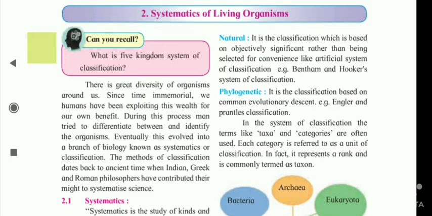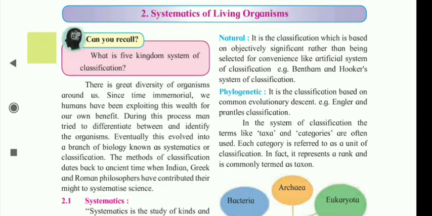Systematics of Living Organisms. Can you recall what is five kingdom system of classification? There is great diversity of organisms around us. Since time immemorial, we humans have been exploiting this wealth for our own benefit. During this process, man tried to differentiate between and identify the organisms. Eventually, this evolved into a branch of biology known as systematics or classification.